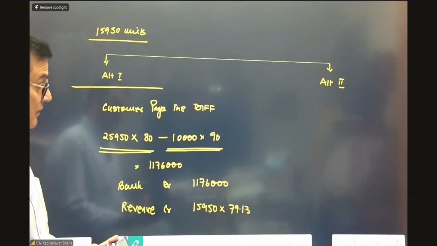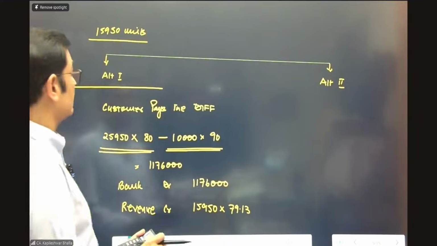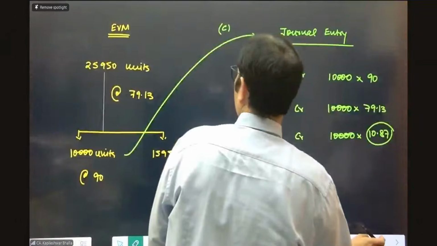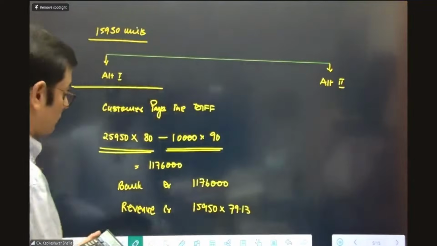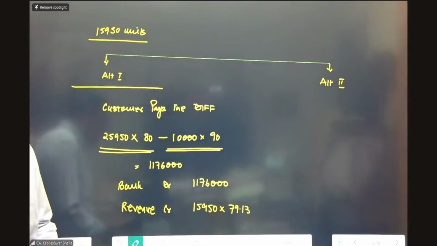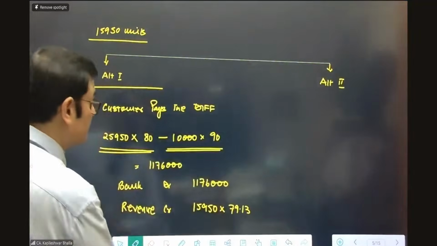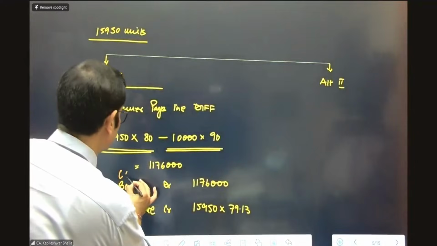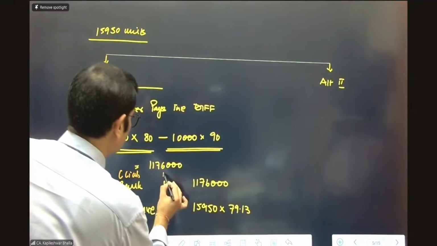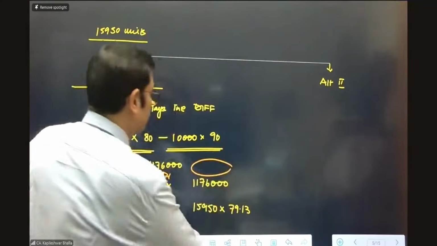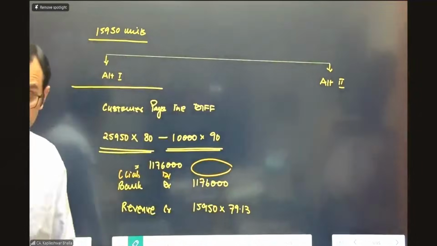So this works out at 12,62,124 approximately. 79.13 was correct, right? Yes. So where are you going to put the difference in this ledger account? Can I say the difference in this case is going to be adjusted in the contract liability? So see what is the balancing figure in this entry that will be adjusted at this stage.